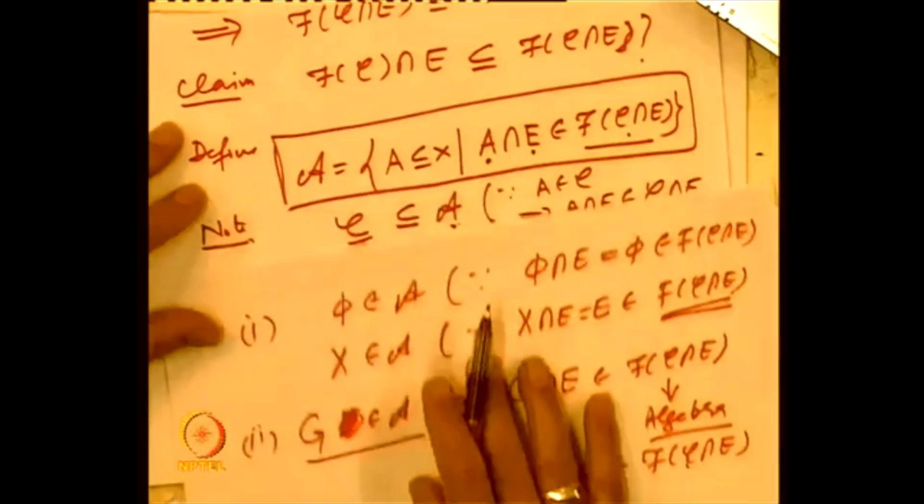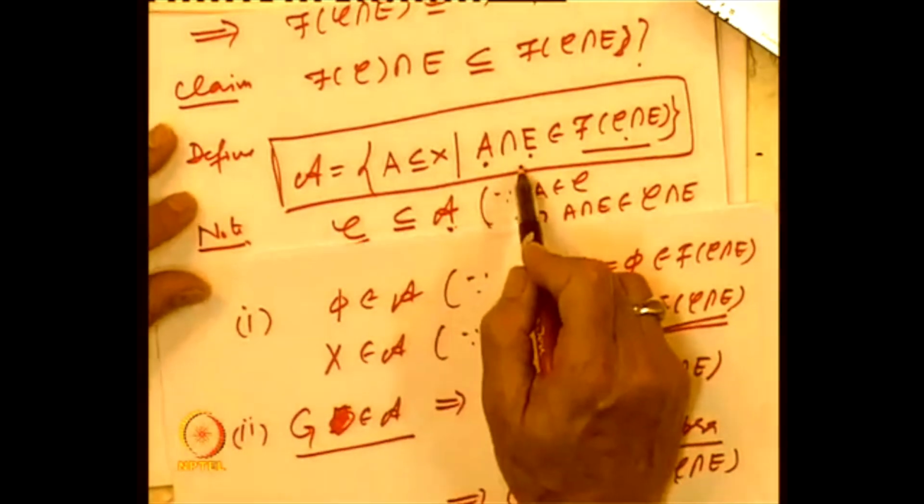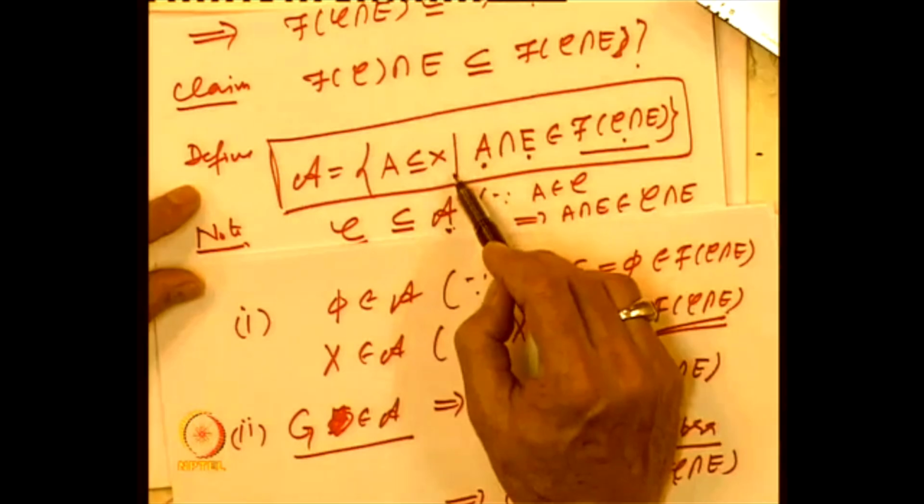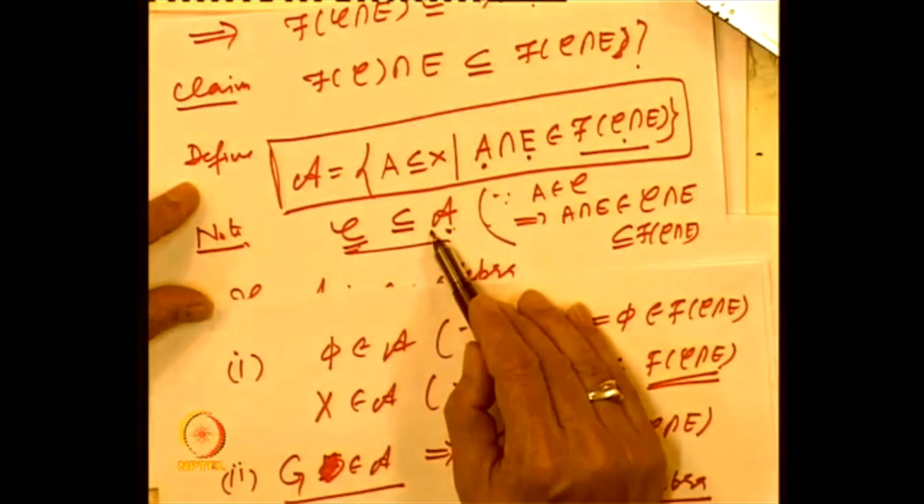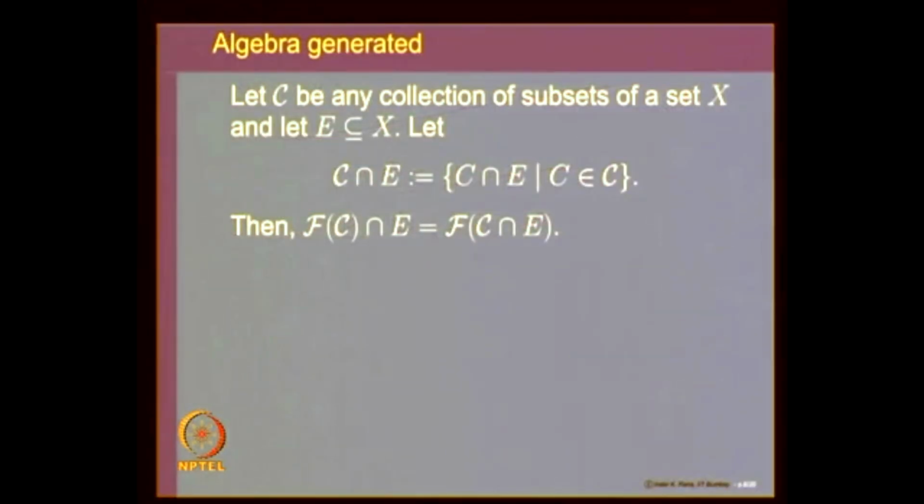So the collection A of subsets of X is an algebra, includes C, so that must include f of C, and that proves the theorem that the algebra generated by a collection C, that is f of C, when restricted to the set E is same as first restrict the collection by which you are generating and then restrict and generate.